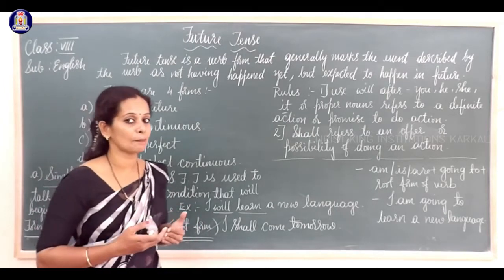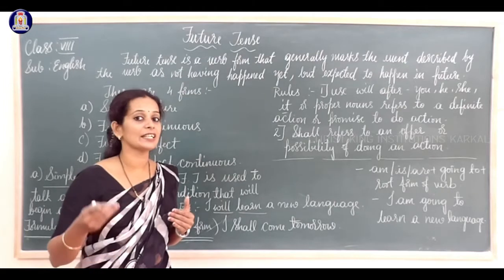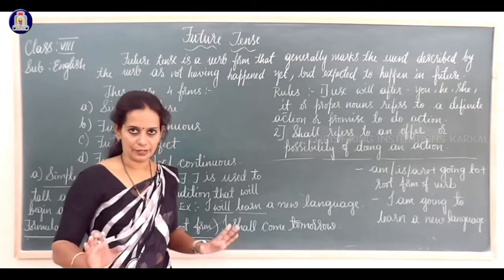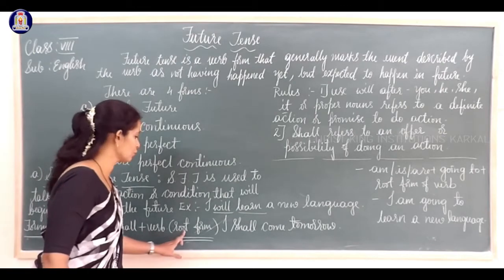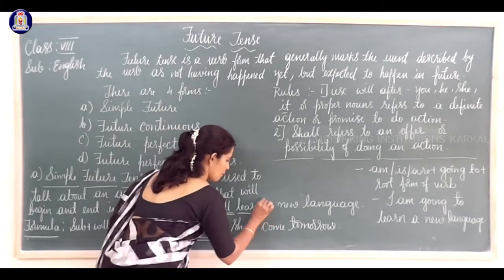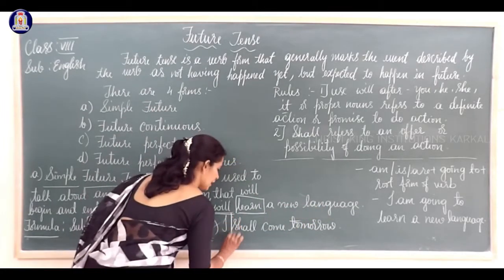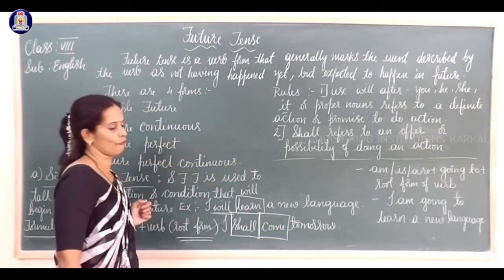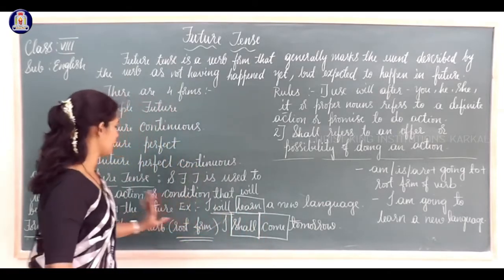All these things come under simple future tense. So what do you mean by simple future tense? It tells us about an action which is going to take place in near future, meaning it will begin and end in future itself. Clear? What is the formula for it? Subject plus will or shall plus verb, that means root form of the verb. For example, I will learn, will plus root form of the verb you can see here. I will learn a new language. I shall come tomorrow. Here come is the root form of the verb. So these are the two examples under simple future tense.